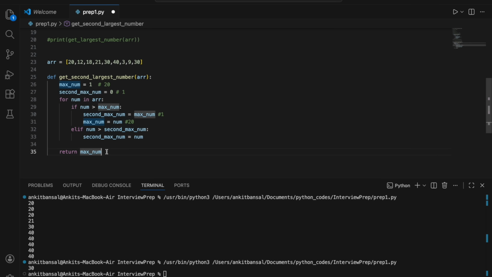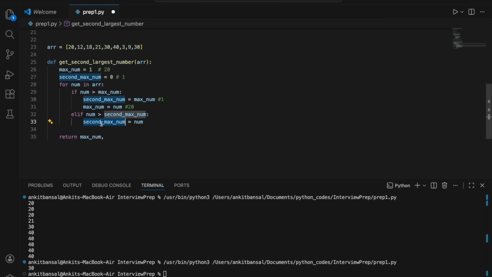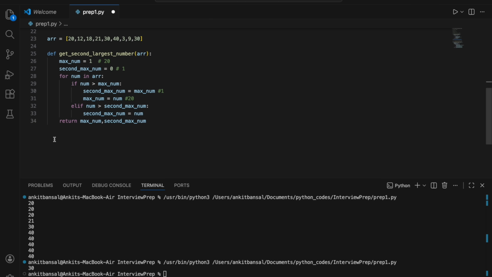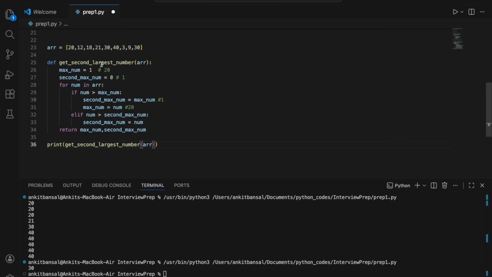And let me return these two. So I'll return maximum as well as second maximum, right? And let me call this function now, right? Now remember, this return will be after the for loop. So after all the iterations are over, whatever the values of maximum and second maximum at this point, I want to return it from the function, right? Let me call this. Okay, so second largest number. Instead of that, I will do this, right? And this is my array that I'm passing, and let's run this.